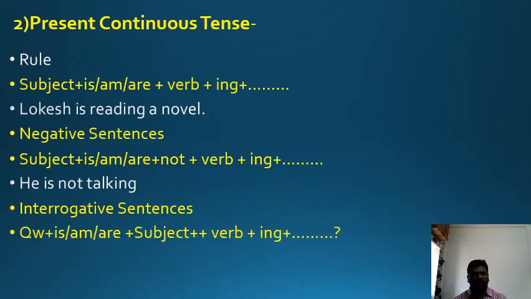Interrogative sentences. How are interrogative sentences made? Look at the rule. This is the rule we are going to use to form interrogative sentences. Interrogative sentences, meaning questions in this tense, are formed like this: question word plus is, am, or are plus subject plus the ing form of a verb. Let me explain the example. What is he doing? What is the question word? Is is the auxiliary. He is the subject. Doing is the main verb.